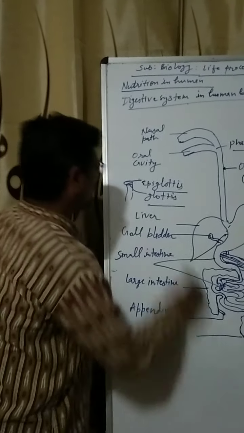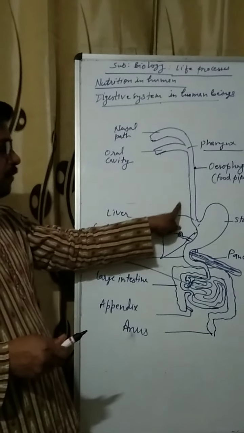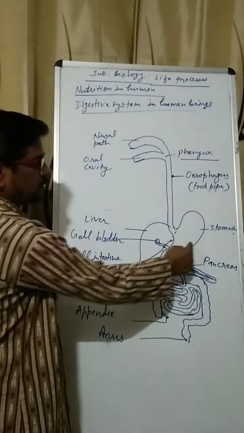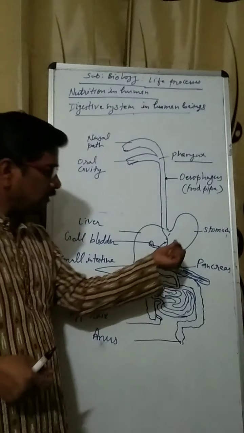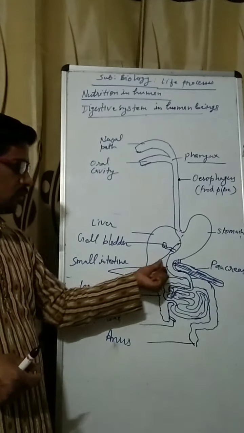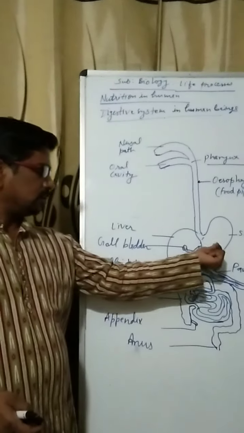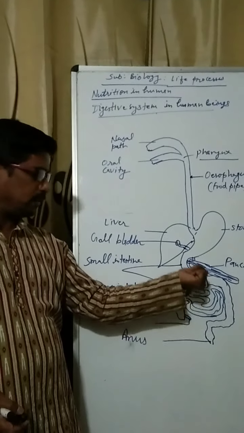Now, this is the esophagus, a long pipe, and then this opens into a muscular bag-like structure, the stomach. The stomach is the widest part, as I have already told you. Then this stomach portion is on our left side, and after that it opens into a small tube that is U-shaped.